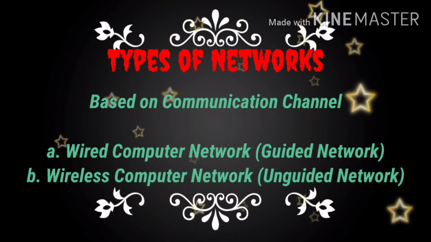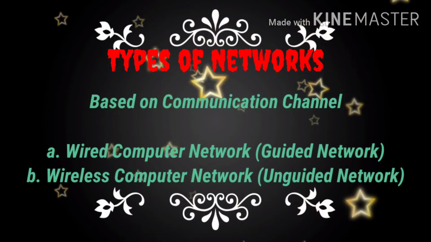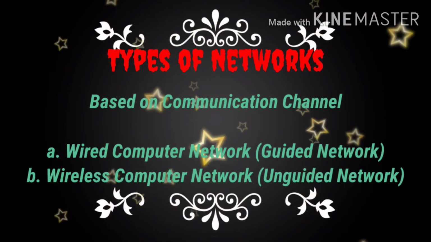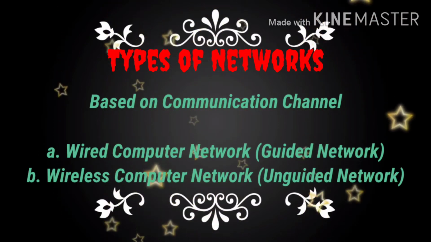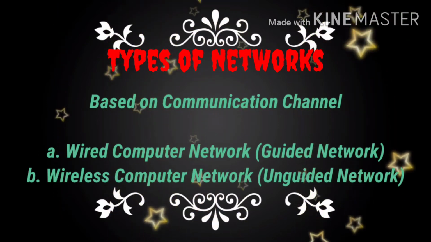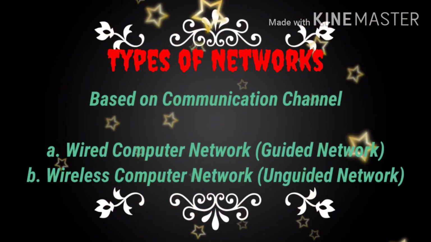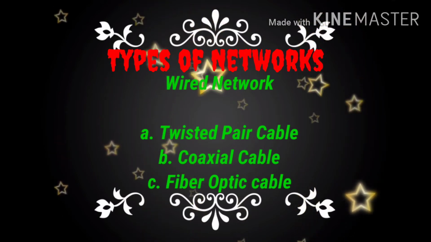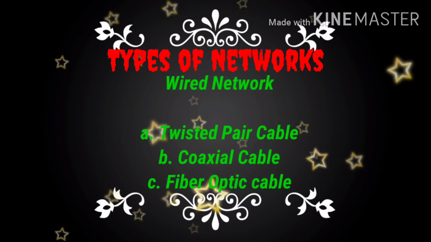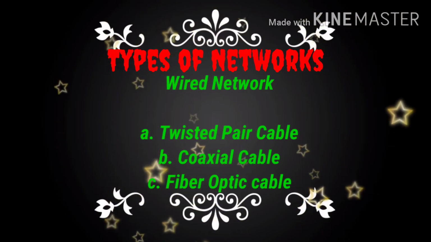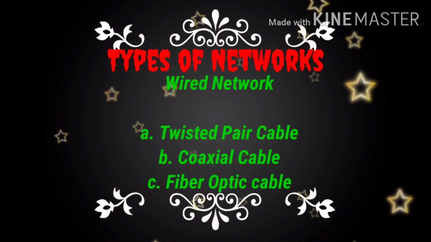Based on communication channel, computer networking is divided into two: wired computer network, that is guided network, and wireless computer network, that is unguided network. In wired computer network, the hosts and other devices are interconnected through a wired cable. There are mainly three types of wired networks. One is twisted pair cable, second one is coaxial cable, and third one is fiber optic cable.